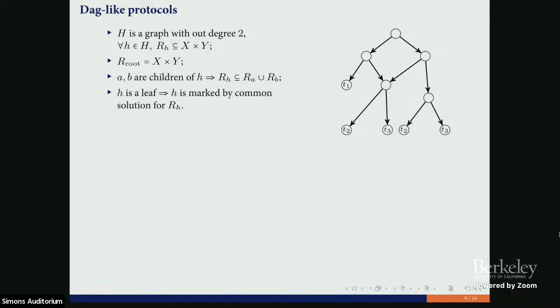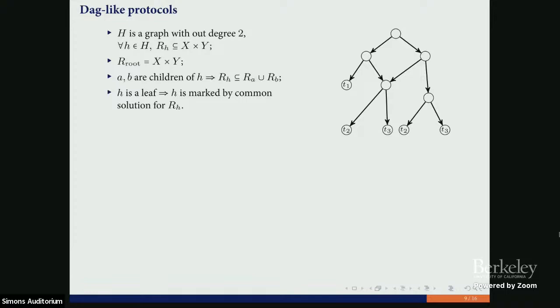With the root, we associate the whole product. And we have some covering property: the set of a predecessor should be covered by the union of the sets of its successors.